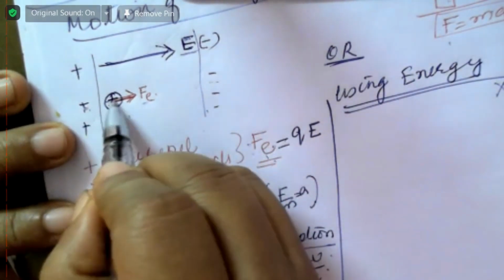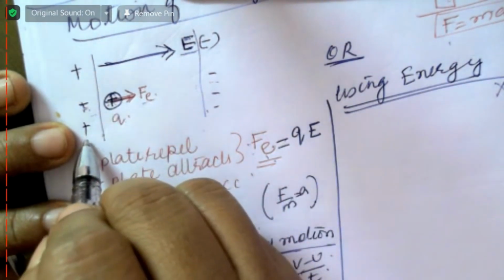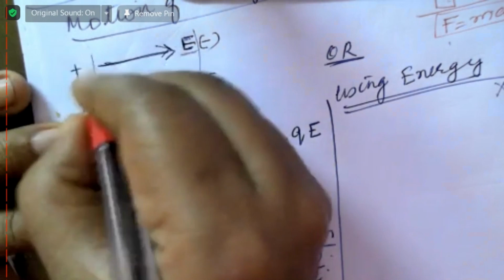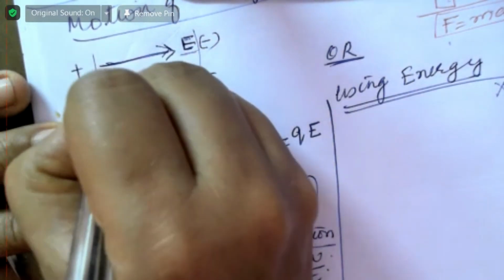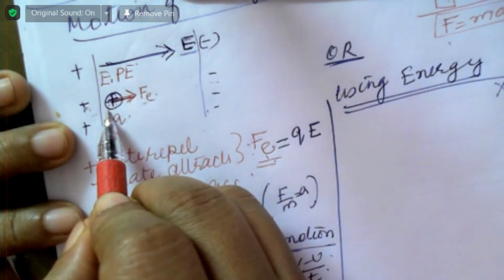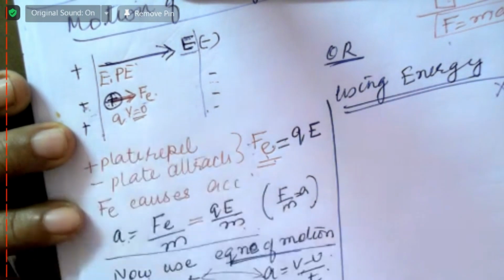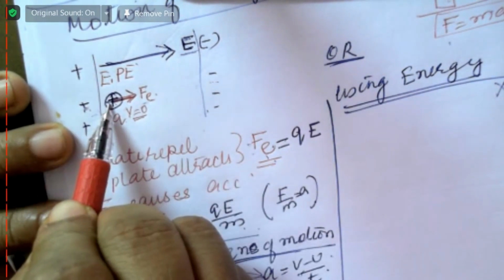Now, when it is near a positive charge, what energy does it have? It has electric potential energy. It may be at rest, say V is equal to 0. At this point, it has electric potential energy.